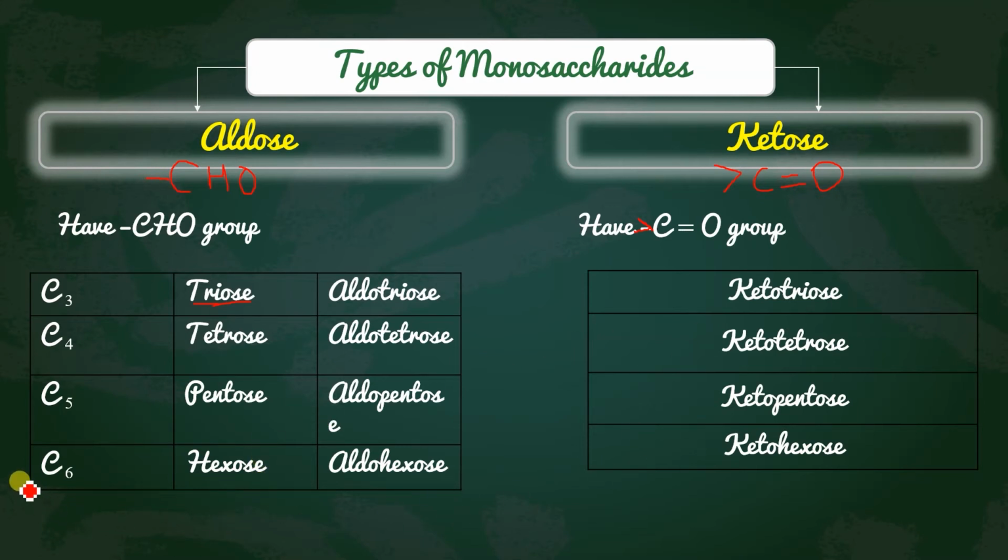Out of these, the most common one is C6, which is called hexose, and aldohexose and ketohexose. These are the important ones. Bio students have done this also, pentose, ribose sugar, isn't it? That is C5, and C6 is the main one, we can say the main monosaccharides are those. Got it? The carbon number will be 6, and since carbohydrates are named with -ose, aldehyde as a functional group gives aldohexose, and ketone as a functional group gives ketohexose.